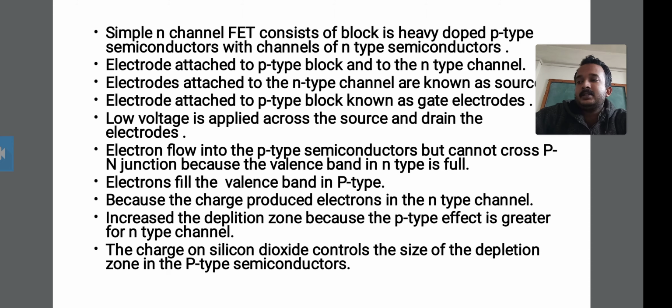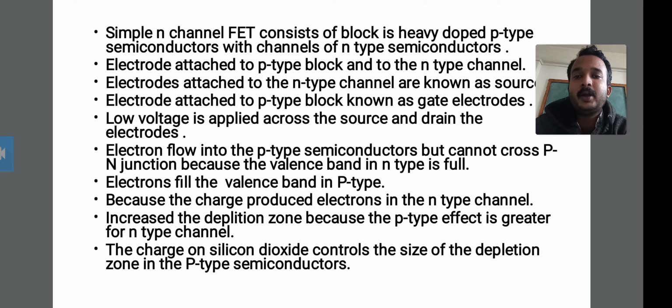Okay, this is the diagram of the bending of energy levels across the p-n junction. Look at the left side, which shows the n type, and the right side, which shows the p type. It shows the conduction band and the valence band, and the electric field direction is shown below. So this is the bending of energy levels across the p-n junction.